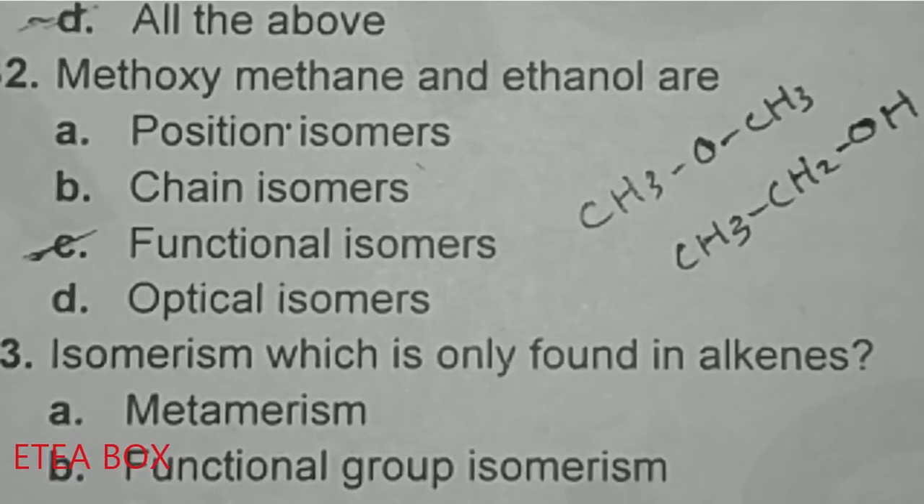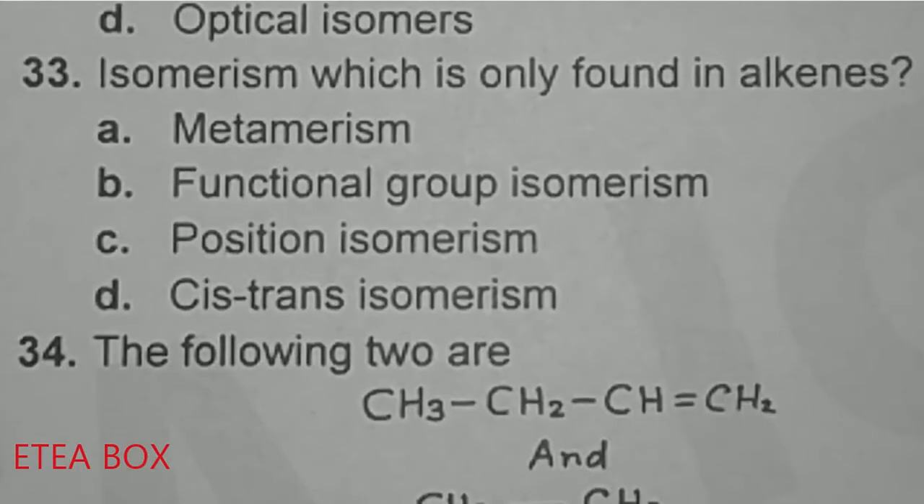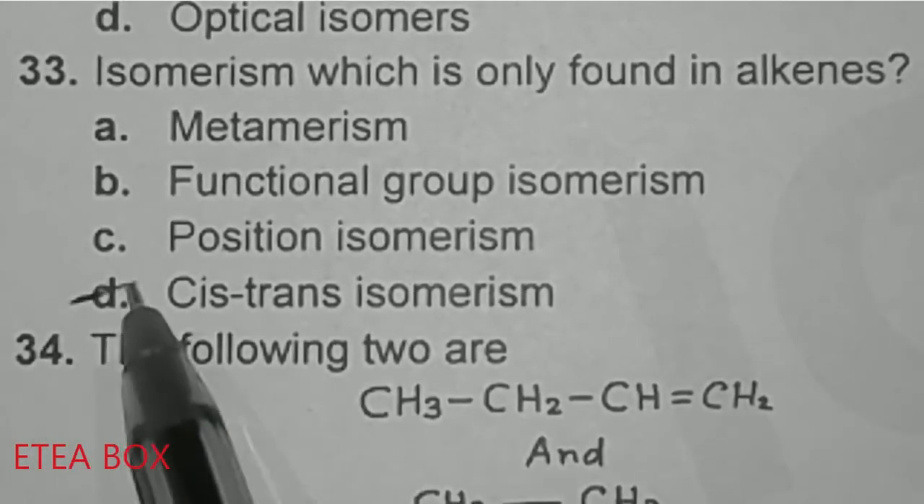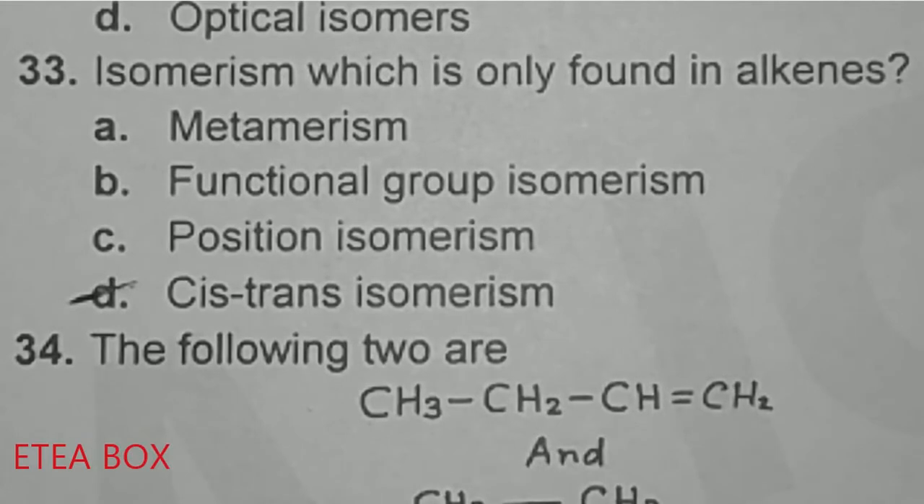Now let's see 33. Isomerism which is only found in alkene. We have to find such isomerism which is only found in alkene, not in alkyne, not in ether, not in aldehyde, only in alkene. So we know that cis-trans isomerism is only found in alkene, because for cis-trans isomerism there is one condition: the carbon-carbon atoms must contain a double bond. So this double bond is the condition for cis-trans isomerism. So cis-trans isomerism is only found in alkene.